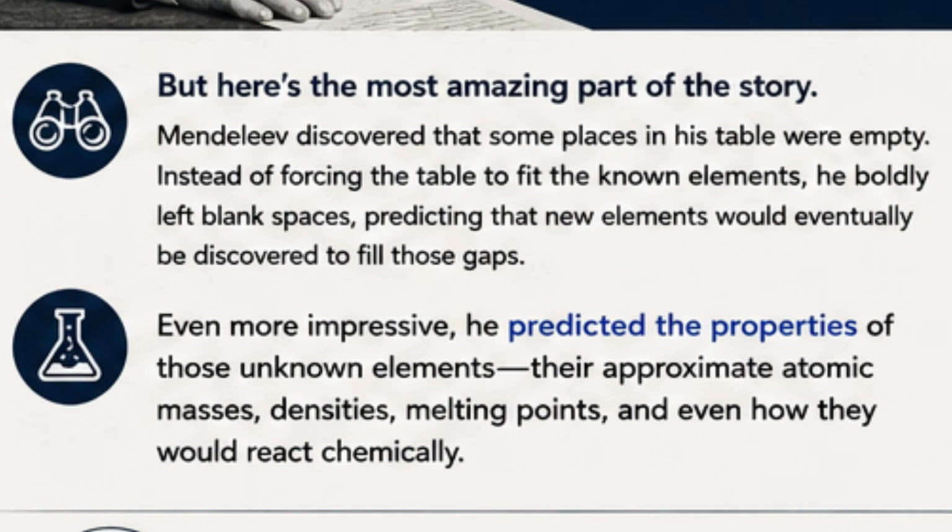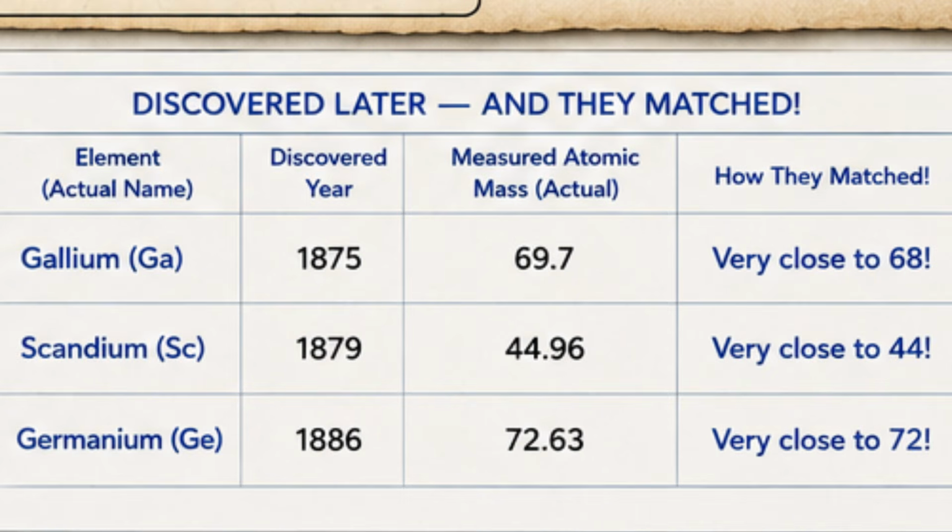But here's the most amazing part of the story. Mendeleev discovered that some places in his table were empty. Instead of forcing the table to fit the known elements, he boldly left blank spaces, predicting that new elements would eventually be discovered to fill those gaps. Even more impressive, he predicted the properties of those unknown elements: their approximate atomic masses, densities, melting points, and even how they would react chemically. Years later, scientists discovered elements such as gallium, scandium, and germanium, and their measured properties closely match Mendeleev's predictions.